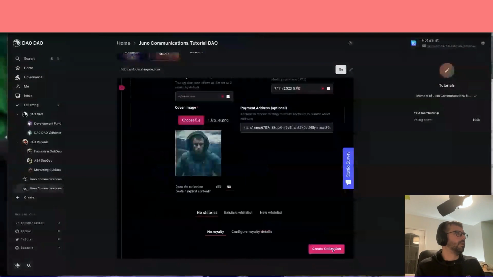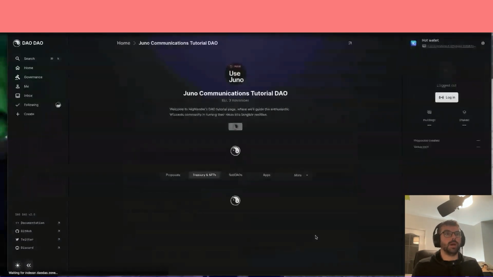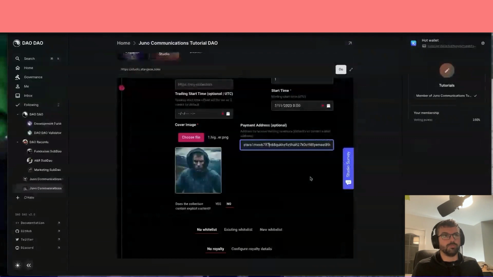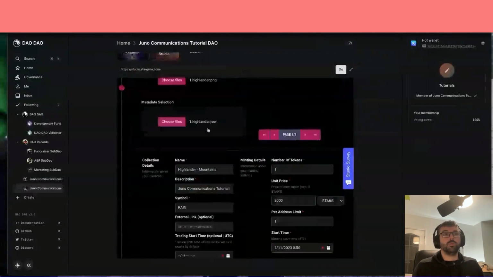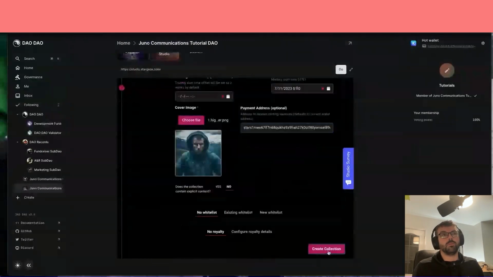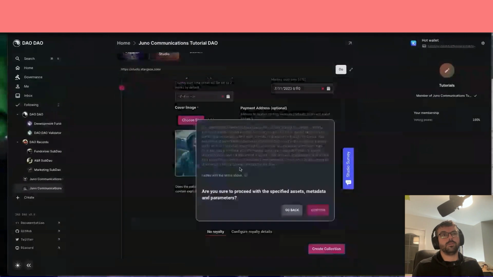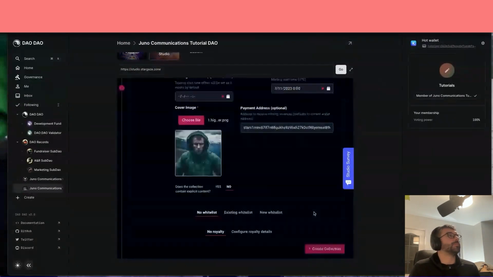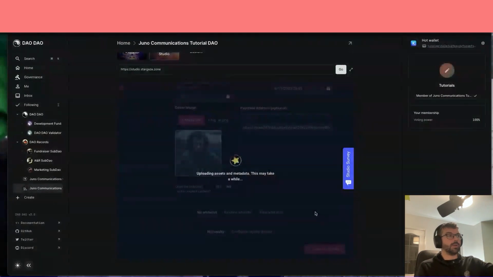And we're getting there. We want to make sure we have more than 3,000 Stars in this account to mint an NFT, which we do. We have a positive balance of that. Simple, man. Once you get all the details in and your metadata correct, you can create a collection on Stargaze using DAO DAO. Uploading assets to metadata. This may take a while. Hopefully we don't get a network error this time.